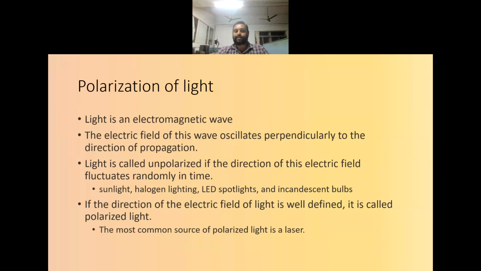If the oscillation is aligned to a particular direction, it is called polarized light. Laser is an example of polarized light.